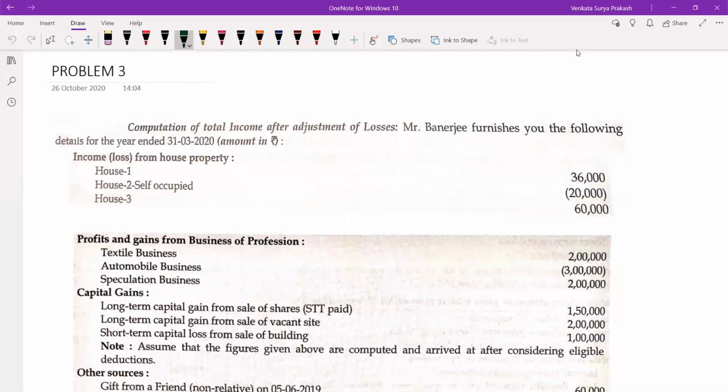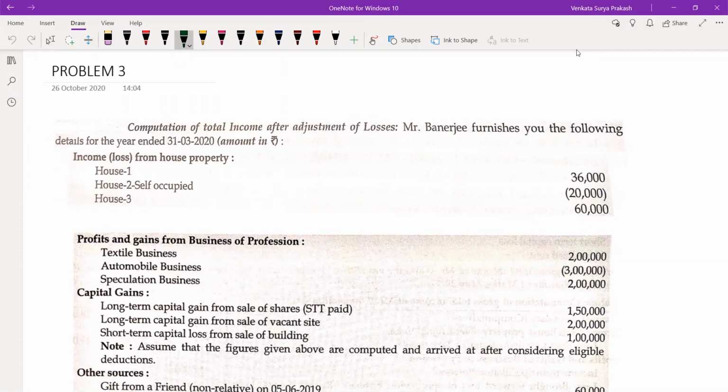Right. So problem number 3. Compute the total income after adjustment of losses. Mr. Banerjee furnishes the following details for the year ended 31st March 2020. Income or loss from house property: house 1, 36,000; house 2 self-occupied, loss of 20,000; house 3, 60,000. So that is the information given regarding the income or loss from the house property.